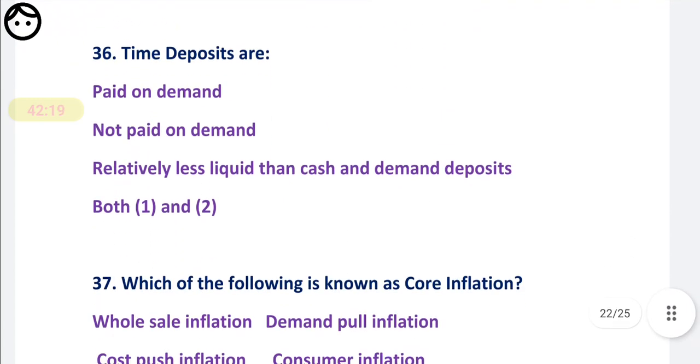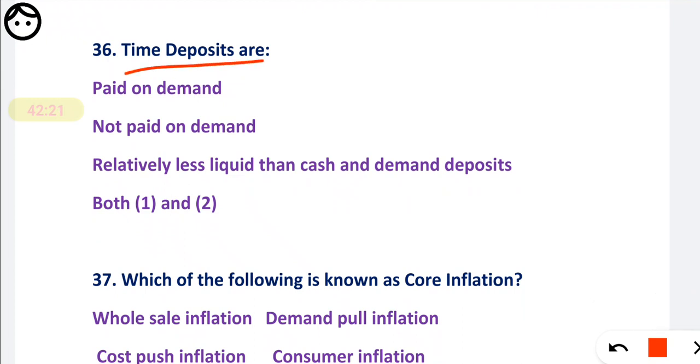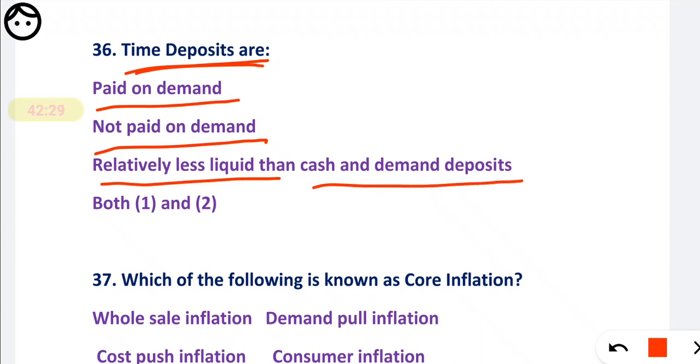Next, question number 36. The time deposits are not paid on demand, and relatively less liquid than cash and demand deposits. So definitely time deposits are not paid on demand, right? And they are less liquid than cash and demand deposits, so that is also correct.